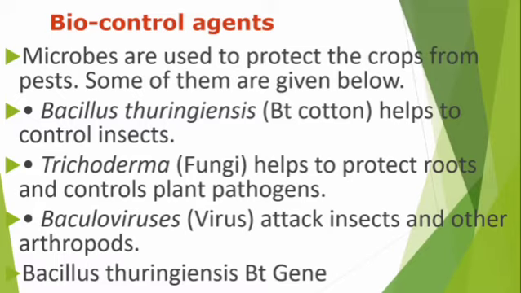Pathogens means disease-causing microorganisms. Baculoviruses are viruses that attack insects and other arthropods.